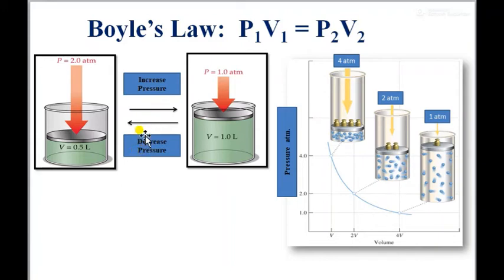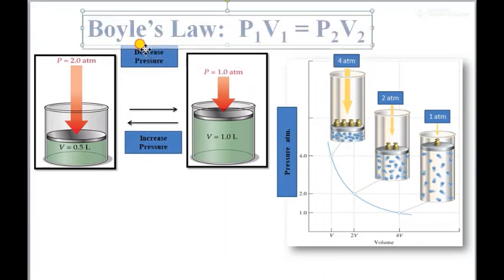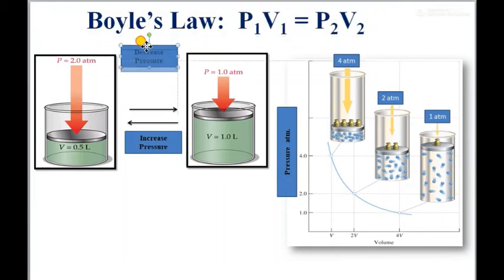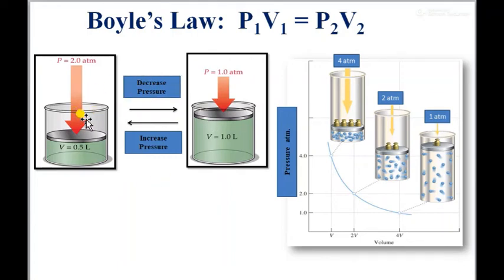So it should be like this. Whenever I am allowed to decrease the pressure, the volume starts expanding. So this half liter now becomes 1 liter.